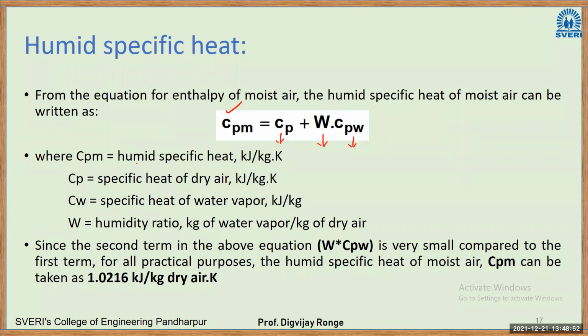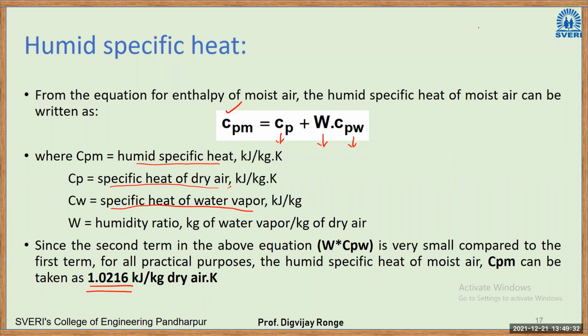So we have Cpm, the humid specific heat, equal to specific heat of dry air plus W times specific heat of water vapor, right? In the second term of the above equation, W into Cpw is very small compared to the first term. For all practical purposes, the humid specific heat of moist air can be taken as 1.0216 kilojoule per kg of dry air. Okay, so this is the standard value for moist air. You should know the specific heat of moist air: 1.021 kilojoule per kg of dry air.